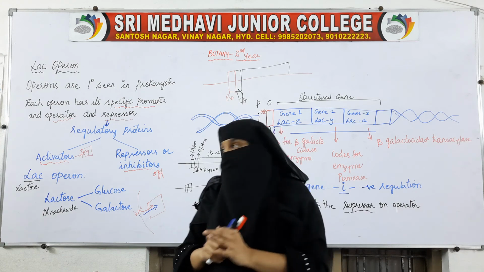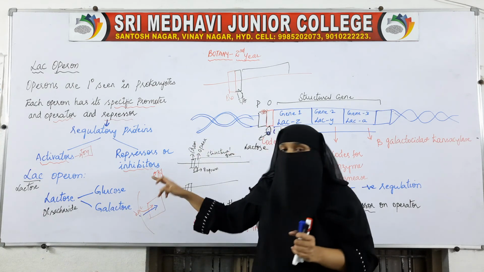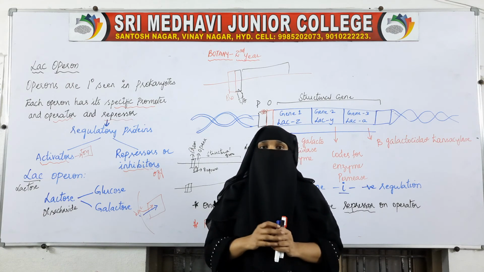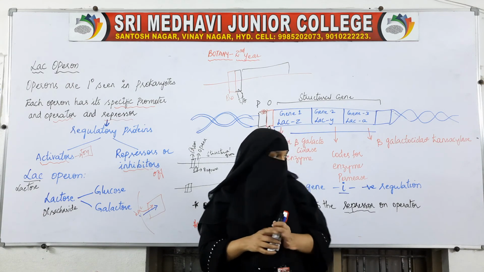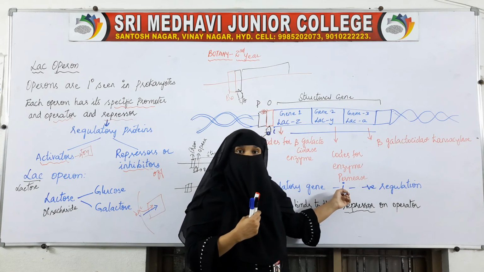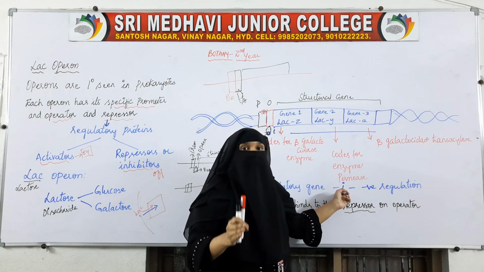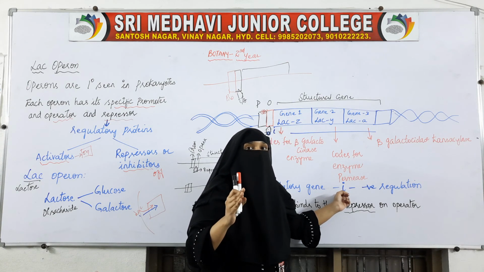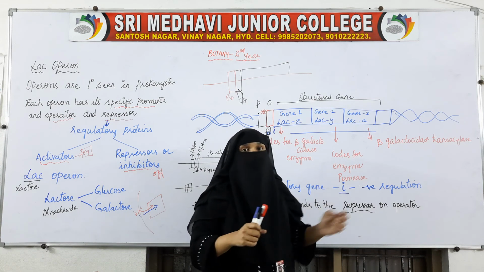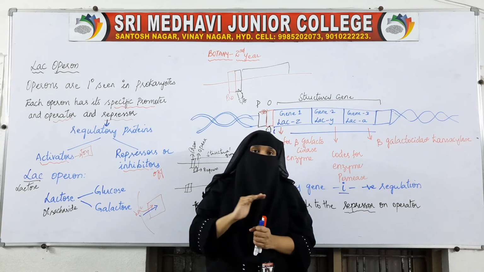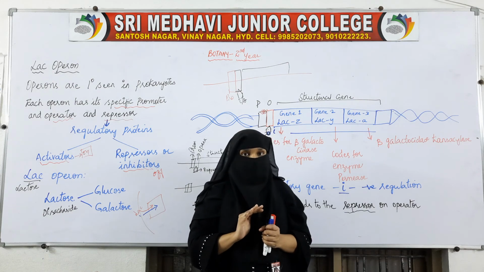But when glucose is not available, the lac operon turns on. So it is a negative regulation, that is, it is turned off when it is not required. It will be turned on only when lactose is needed and glucose is not available.